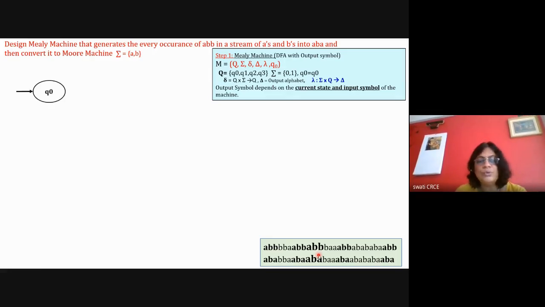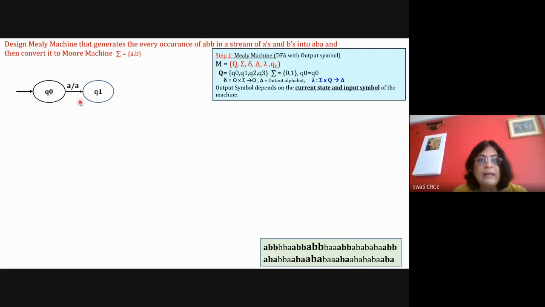Okay. So start designing. Suppose you are in the state Q0, with first A will remain A and it will go to the state Q1. Now ABB is converted to ABA. So start with this ABB. The minimum length string is ABB.